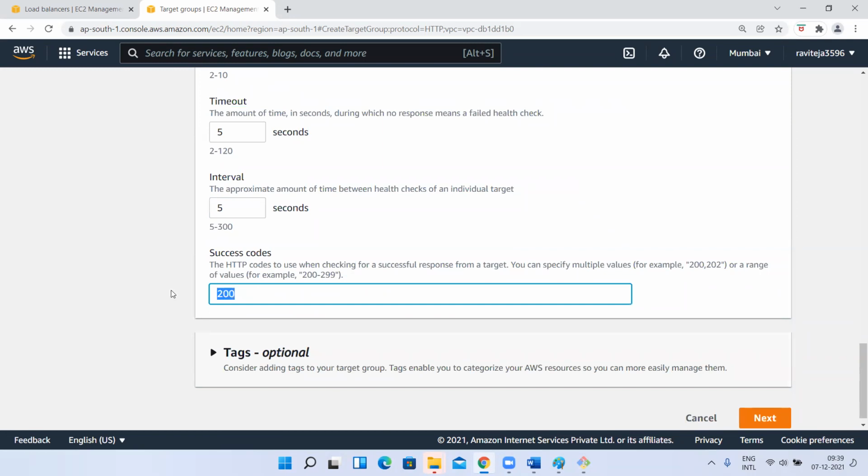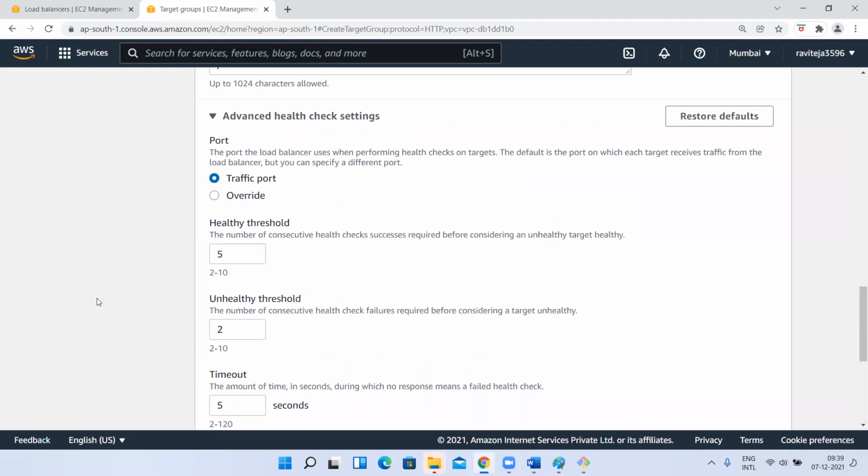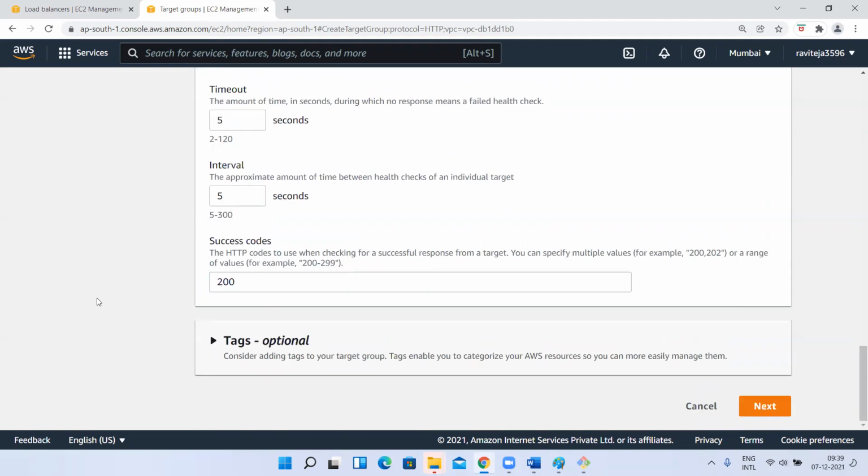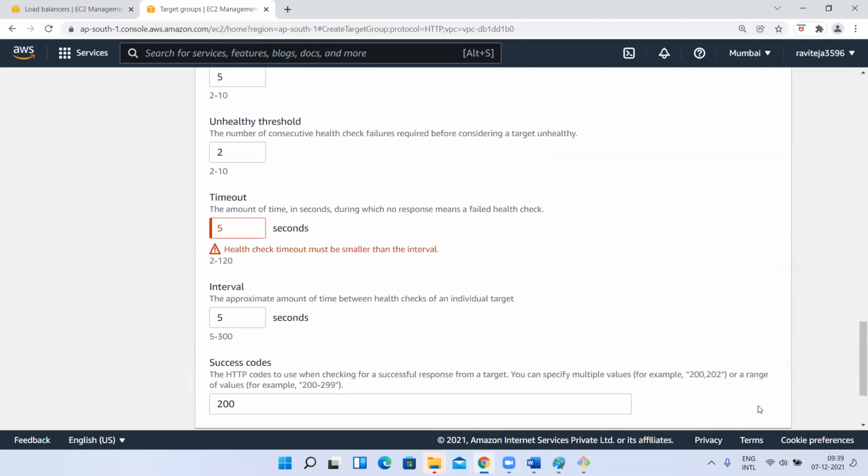And how do we check that the instance is a success? Based on the 200 success code. If my load balancer goes to my instance and hits it, it receives some codes. I'll tell about the codes tomorrow. If it is getting 200 as a success code, then it means the instance is healthy. Like that, we have to configure the healthiness of the instance. Anyways, I'll discuss this tomorrow once again.